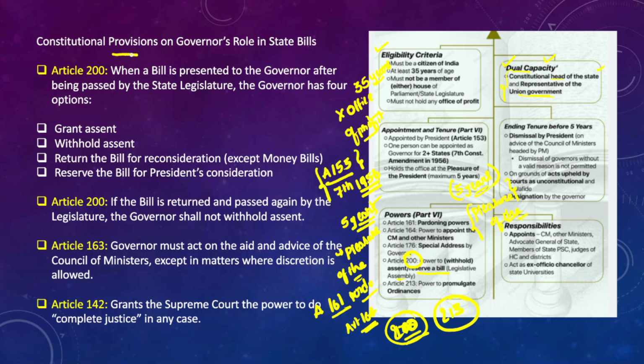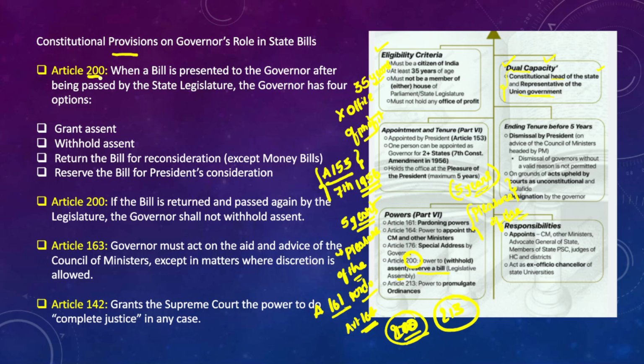So as we have already discussed and understood, when any bill is passed by the state legislative assembly and that bill goes to the governor for his assent, in a similar way Article 200 talks about this, right? So it says that when any bill is presented to the governor, the governor would have the following options.